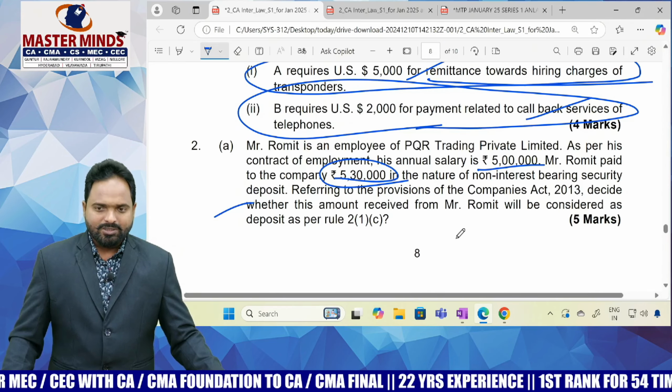So that one small point they ask for 5 marks, very simple, and this is clearly explained in our classroom, and you can bag 5 marks easily. MNO Limited are finalizing its financial statements, and this is actually from free reserves.